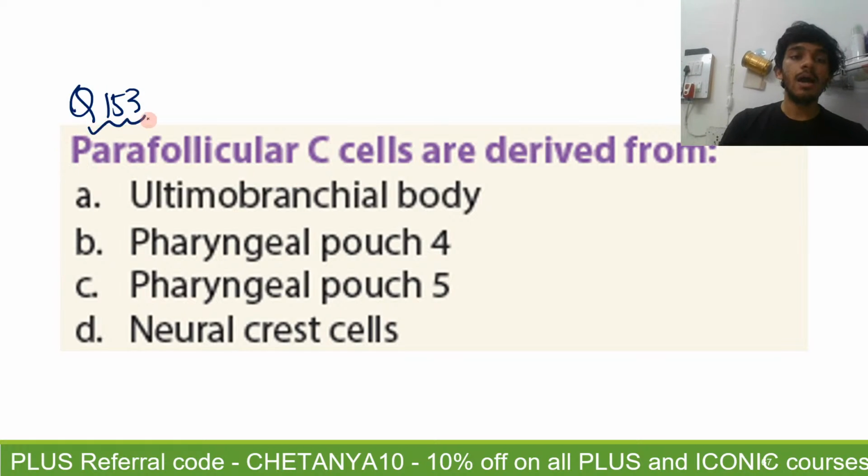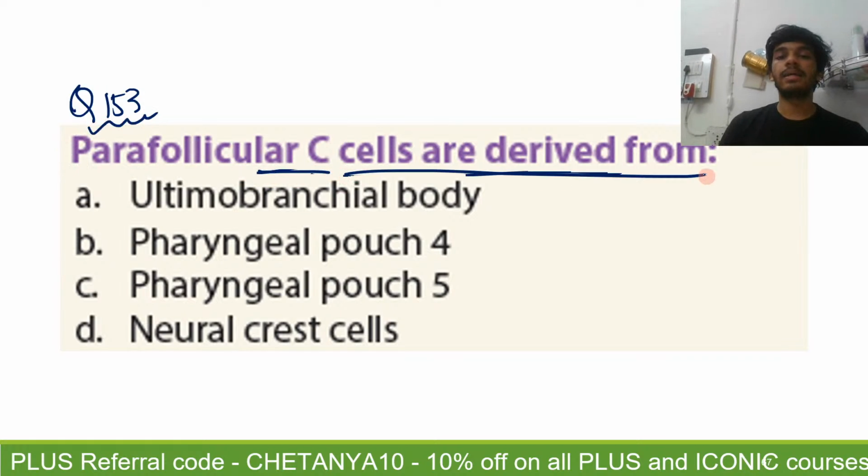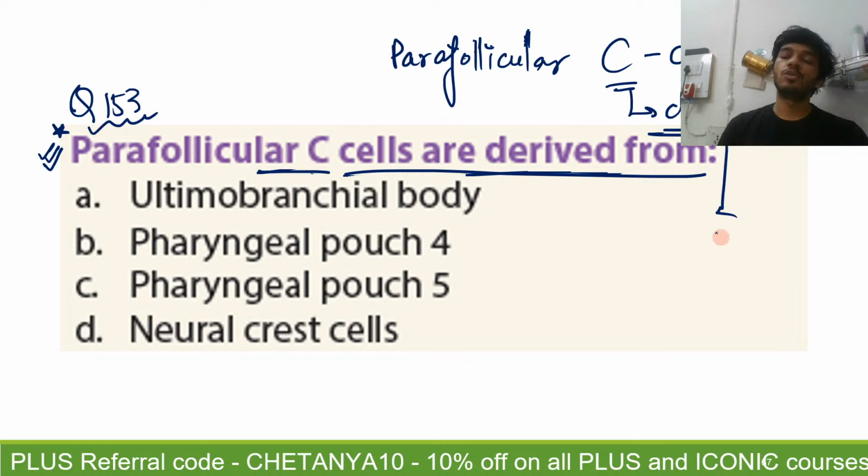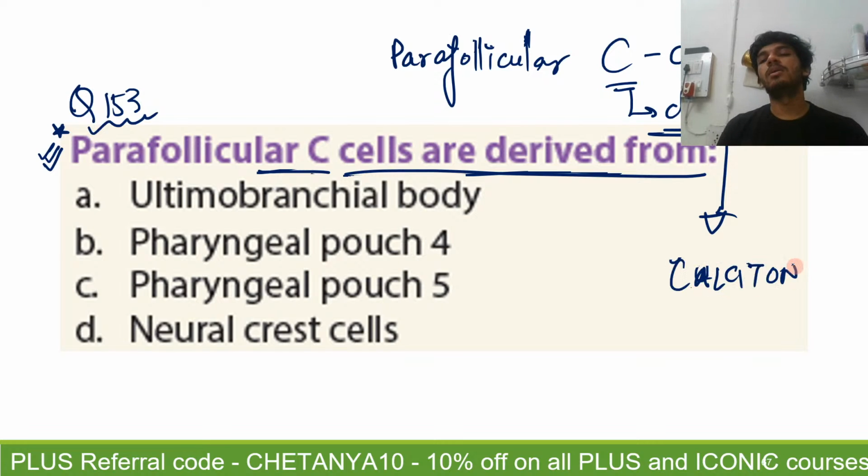Question 153. Parafollicular C cells are derived from. From which particular embryonic structure do you have the parafollicular C cells coming out? Parafollicular C cells are the C cells present in the thyroid. Now, why are they called C cells? C refers here to clear cells. It is also true that they secrete calcitonin, but that's not why they are called C cells.